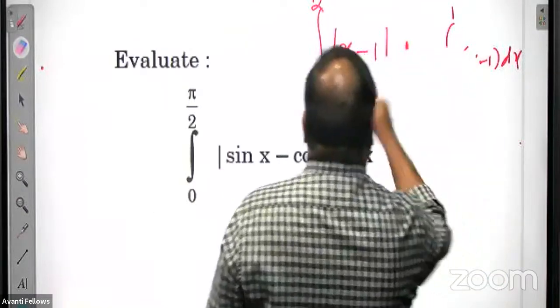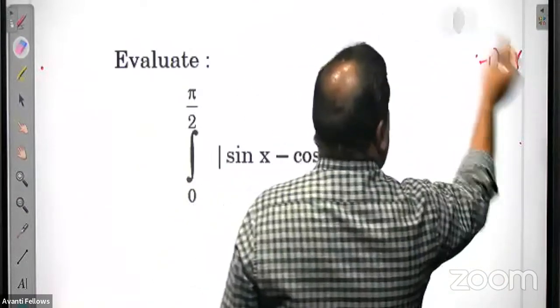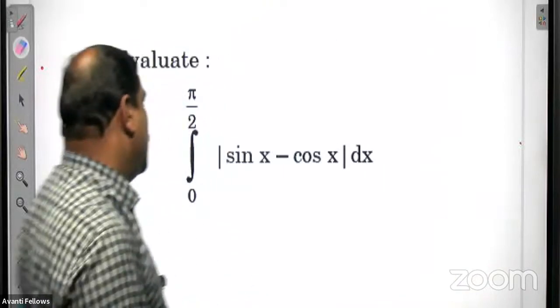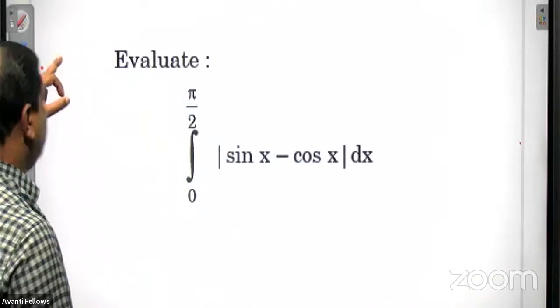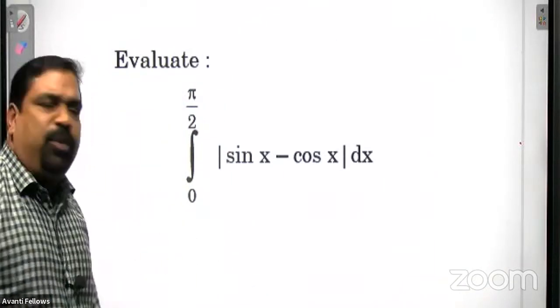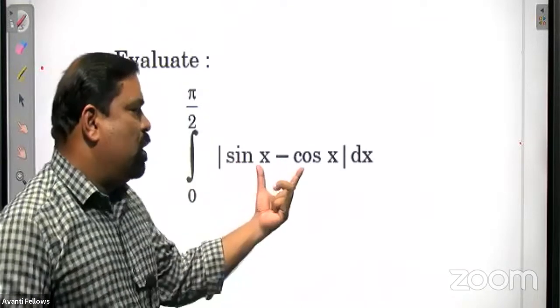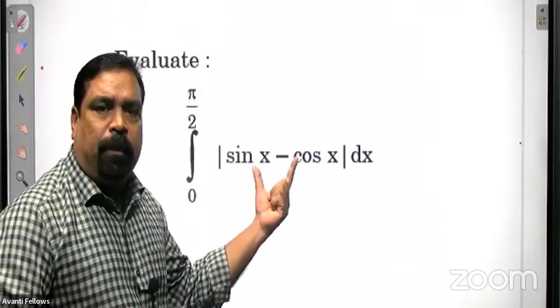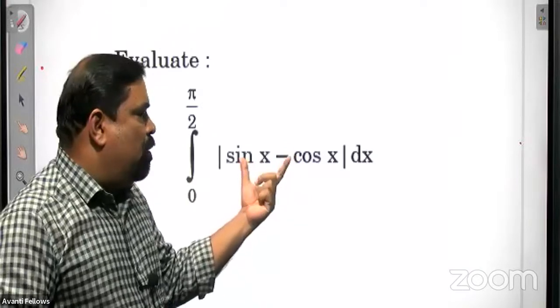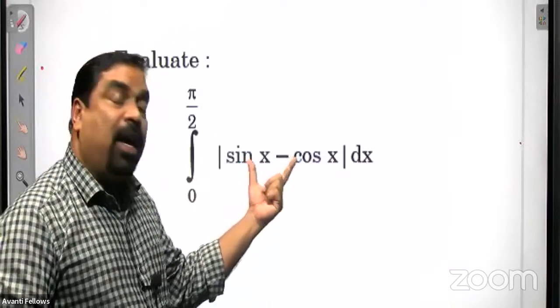So we have to break this integral into two parts, as two integrals. Sin x minus cos x is inside this mod symbol. So we have to see where the turning happens.